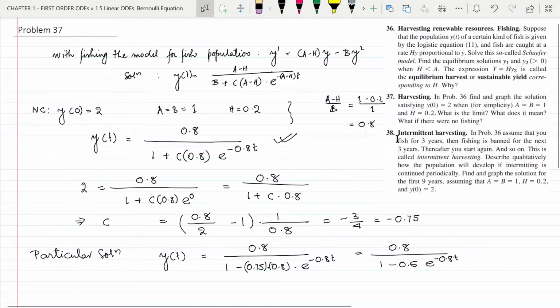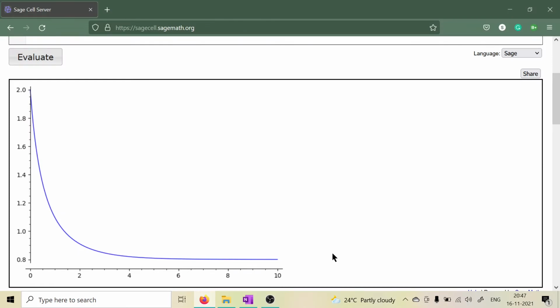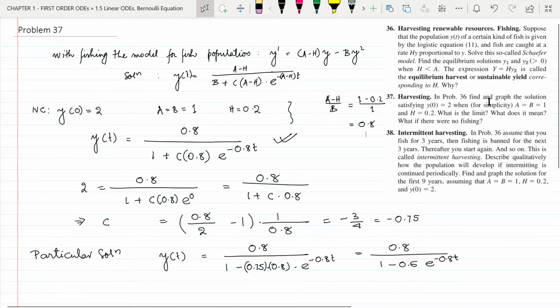So as t tends to infinity, the population of fish is going towards this equilibrium solution, which is 0.8, and this we can see right here. As t tends to infinity, the population of fish is going towards a constant value or steady state value or equilibrium value of 0.8. Next, the question is asking what is the limit and what does this mean?